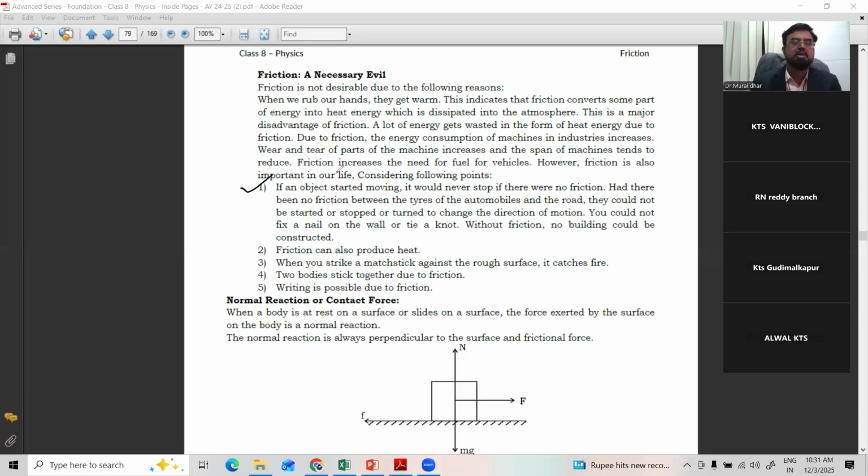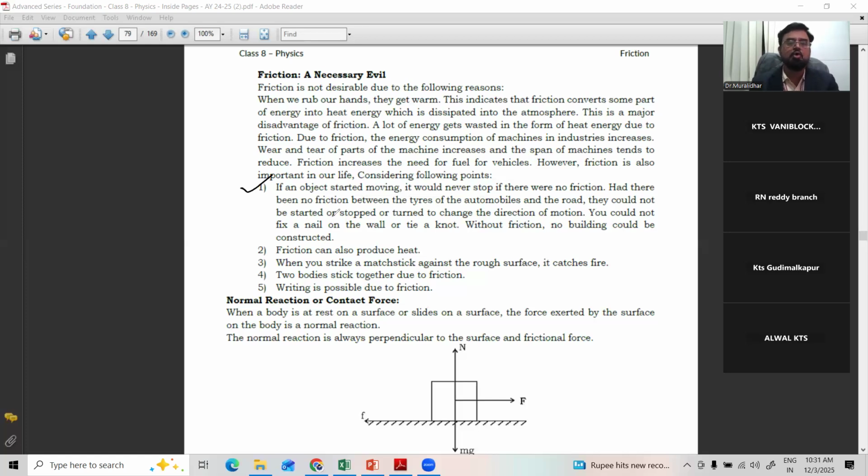See, first, if an object started moving, it would never stop if there were no friction. If friction is not there, we cannot stop any body. I told you, when you throw a ball on the floor, we don't know how far it will go, unless it is obstructed by something. The force is very important.